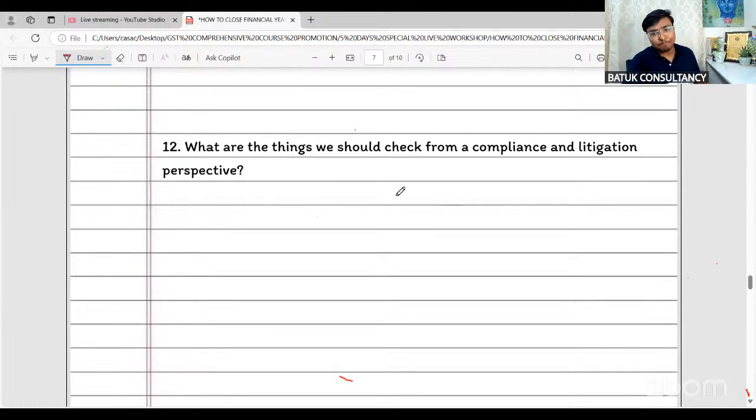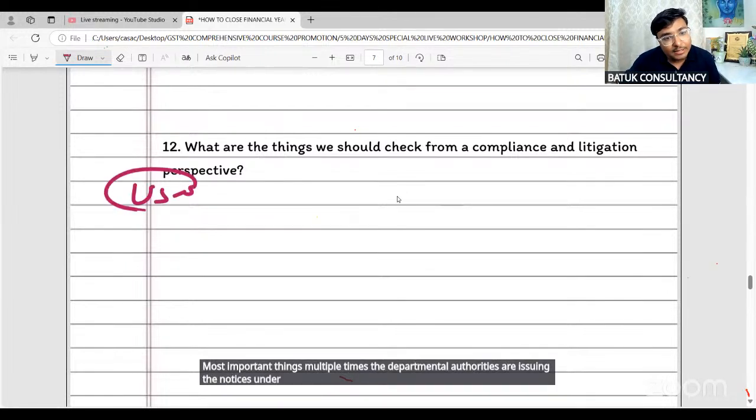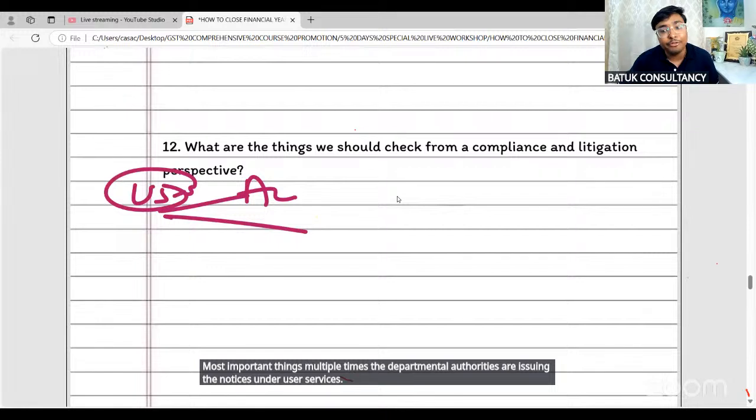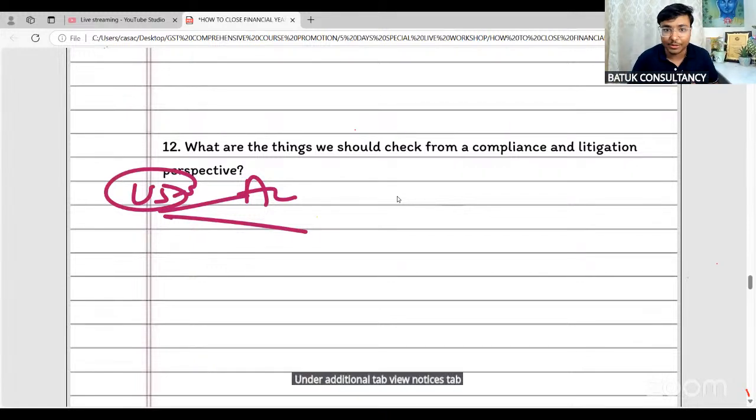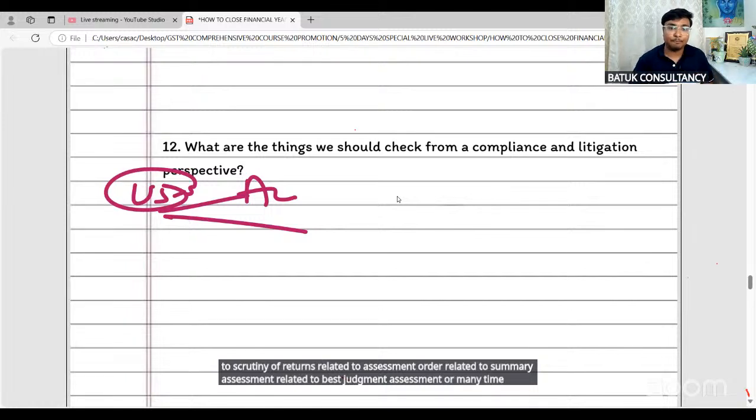Most important thing: multiple times, the departmental authorities are issuing notices under user services, under the additional tab, view notices tab. They are issuing notices related to scrutiny of returns, related to assessment order, related to summary assessment, related to best judgment assessment. Many times we skip these things, because it is not possible for me to check each and every month, each and every return, and each and every GST common portal.